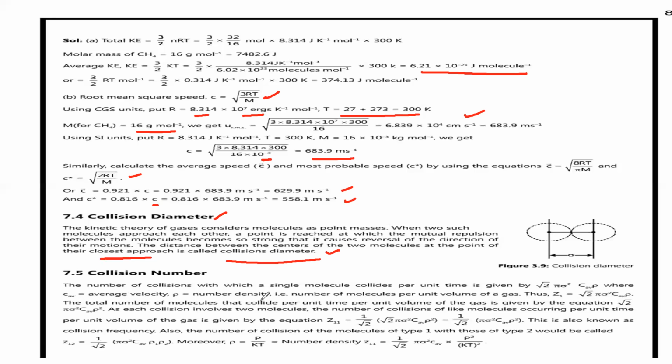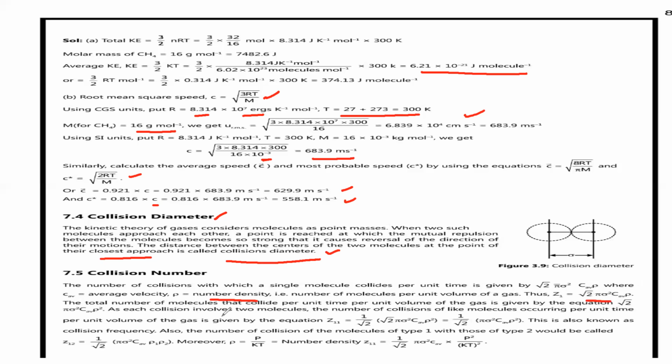The number of collisions which a single molecule undergoes per unit time is given by root 2 pi sigma square C average rho, where C average is the average velocity and rho is the number density, that is, the number of molecules per unit volume of gas. This is called collision frequency.